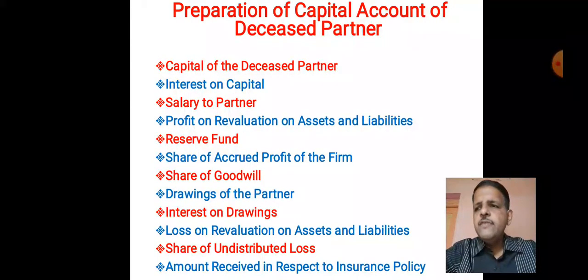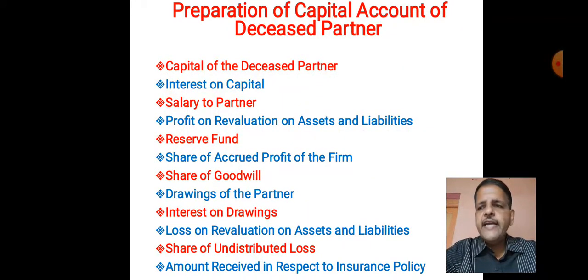another is share of accrued profit of the firm. The deceased partner is entitled to his share of accrued profits. The accrued profit can be ascertained either by preparing profit and loss account from the date of balance sheet to the date of death, or on basis of average profit of immediately preceding year of death. Deceased partner's share of accrued profit should be taken into account by debiting profit and loss suspense account and crediting deceased partner's capital account.